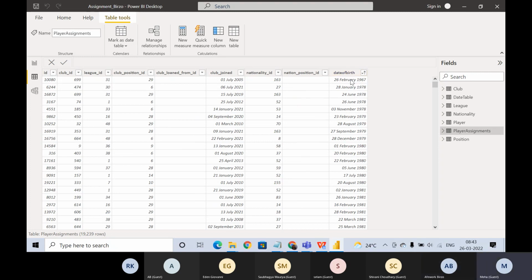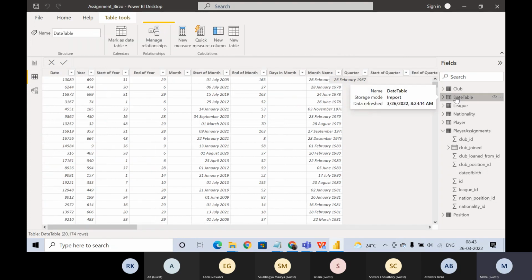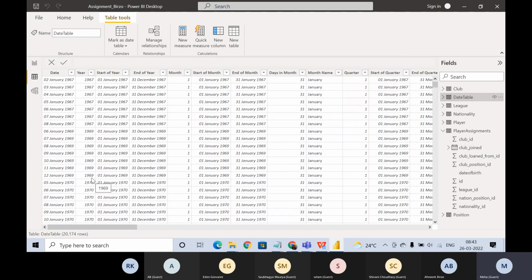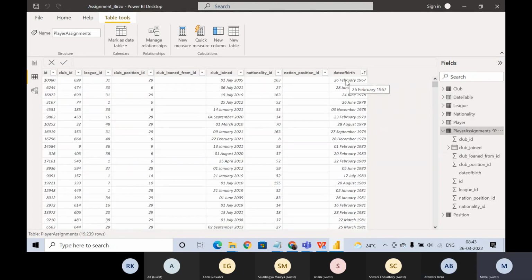And then we will pull all the information from the date table. Now this one is not repeating. No particular value is repeating over here. So even if we do one-to-one in this case, it won't hurt.